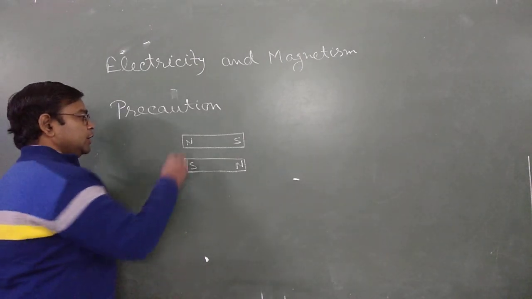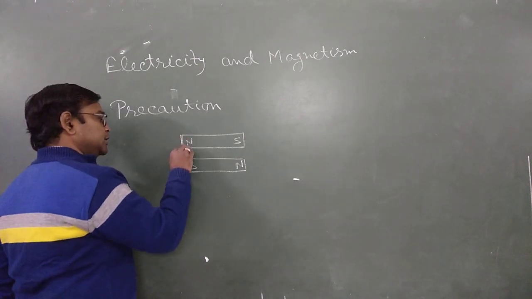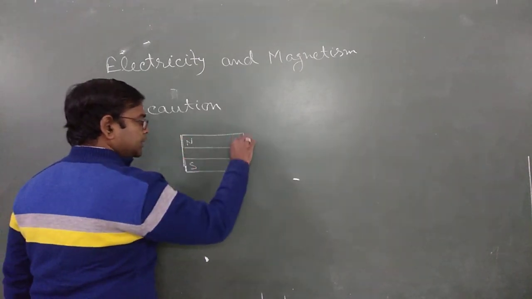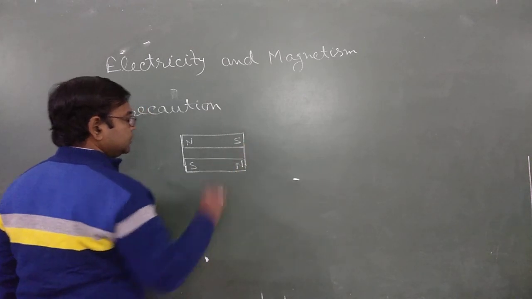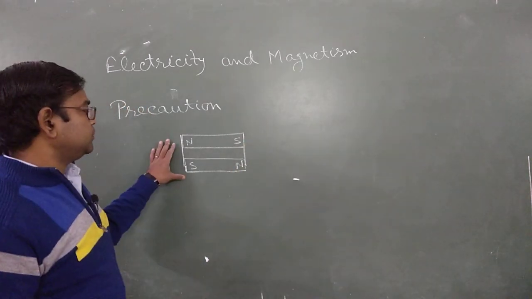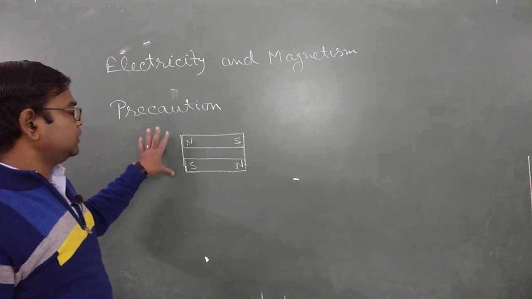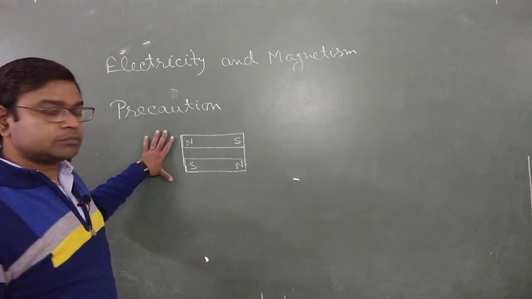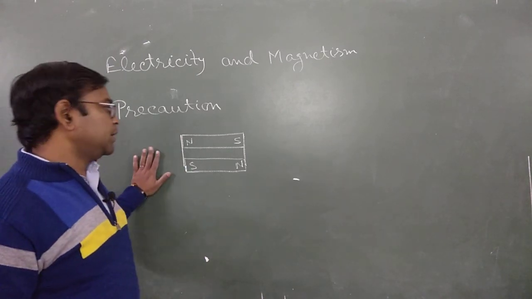And then you keep an iron sheet as a magnetic keeper. Clear? So this preserves the capacity or quality of both bar magnets.